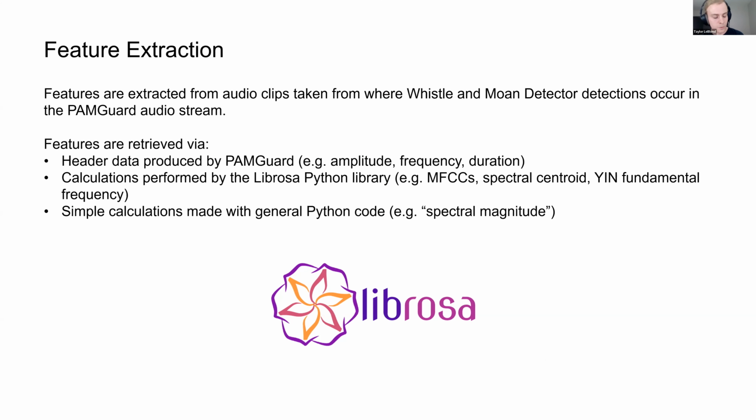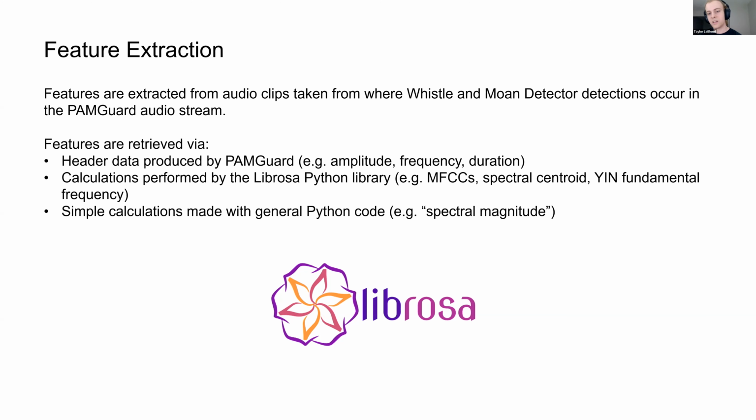These clips are saved, and I run them through some Python code and extract features from them. Some of these are just header data produced from PAMGuard itself, like amplitude, frequency, etc. But most of the calculations are performed by a Python library called Librosa. I think somebody else mentioned Librosa once previously.